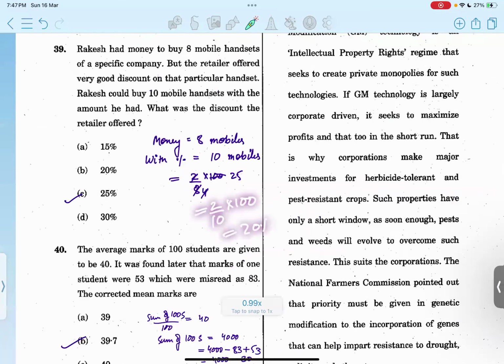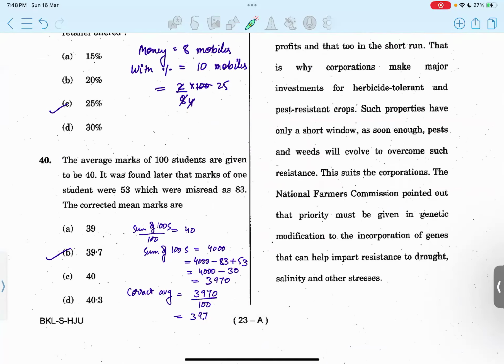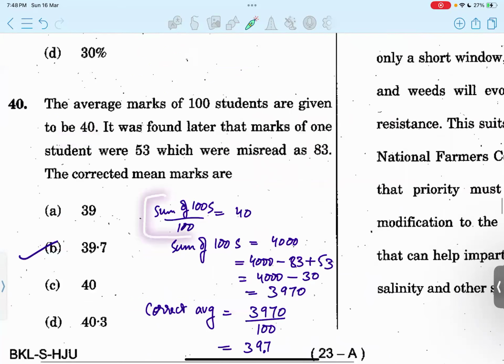Fine. Then the 40th question. So average marks of 100 students are given to be 40. So that's how we write the formula of average. Sum of 100 students' marks divided by 100 is 40. Now we found that there was an incorrect value. The right value was 53. It was misread as 83. So to get the correct average.